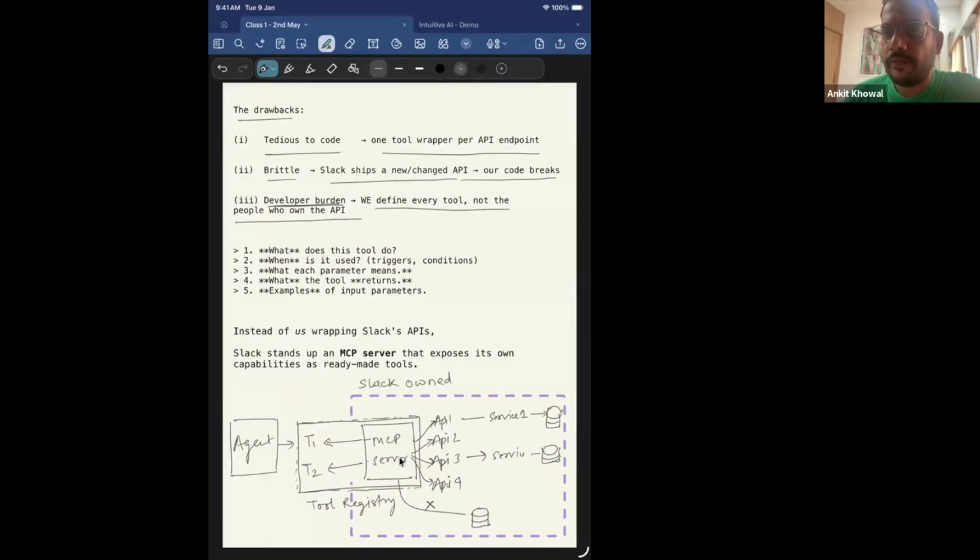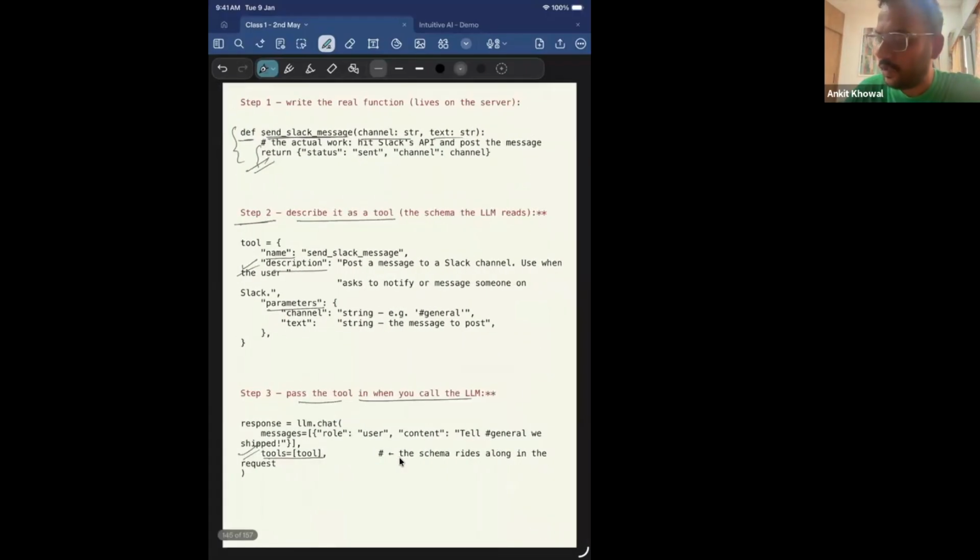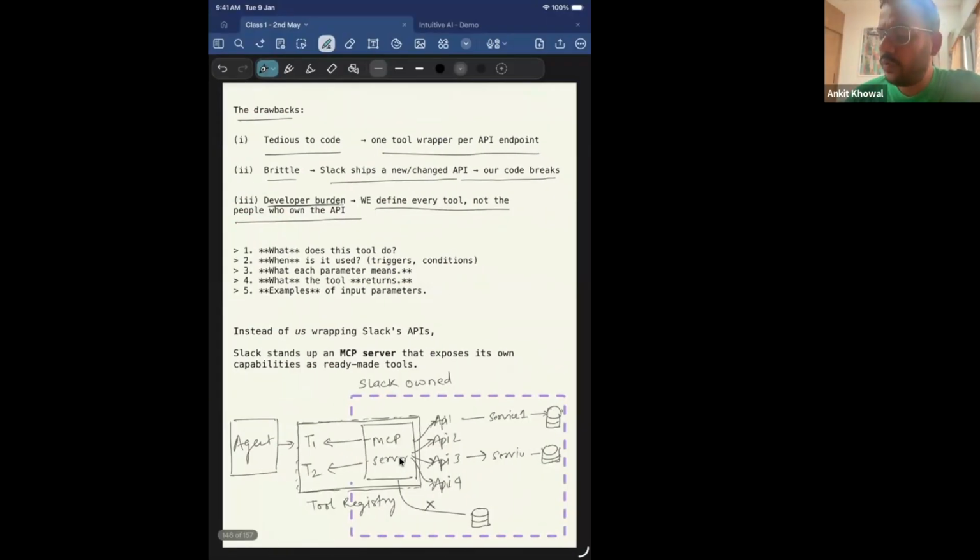I might or might not have a correct understanding of the tool, but in order to use it in my agent, I have to give all this, right? This can be a problem because I did not develop the API. So how will I know what's the correct description of the API? And we had already seen that when we provide the description, we have to give all this information: what the tool does, when it should be used, what each parameter means, what the tool returns, and some examples of it, so that the LLM can pick the right tool at the right time, right? So all these things are a burden.